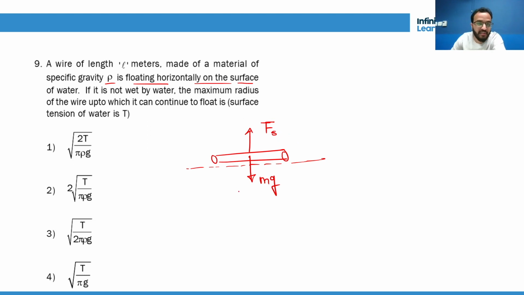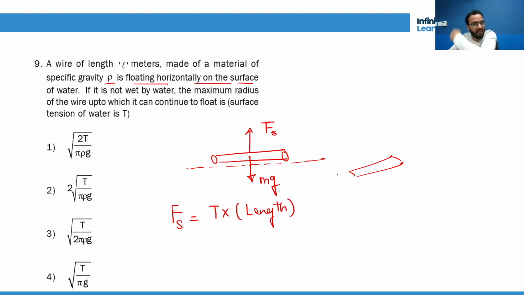It is definitely balanced by the surface tension force. So surface tension force is equal to tension into effective or projected length. The projected length, if you give a top view, will look like this, right? So its effective length will be L and L, that is 2L. So you will say T into 2L is equal to the surface tension force.